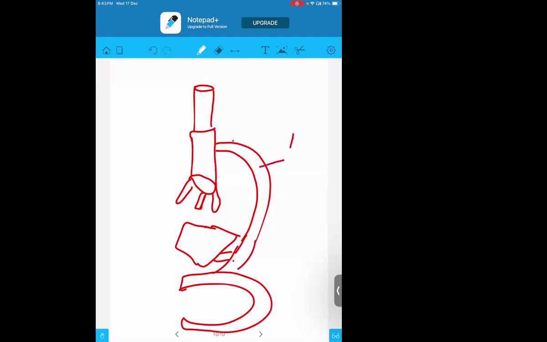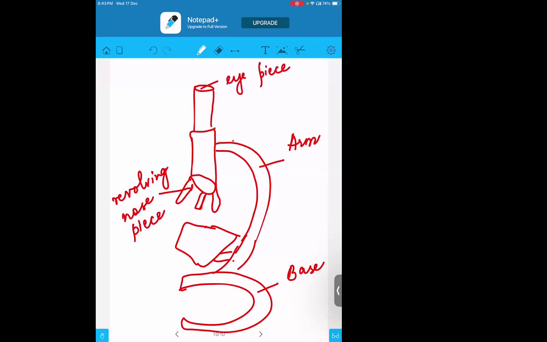Now this part is called the arm. This part is called the base. This part is called the revolving nose piece. This part is called the eyepiece. This part is called the stage. And on the stage, there will be two pin-like structures called stage clips.